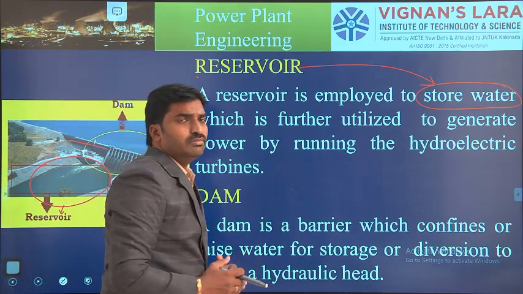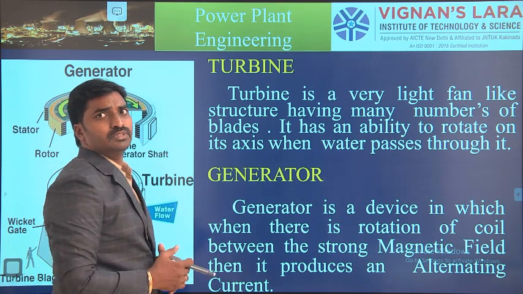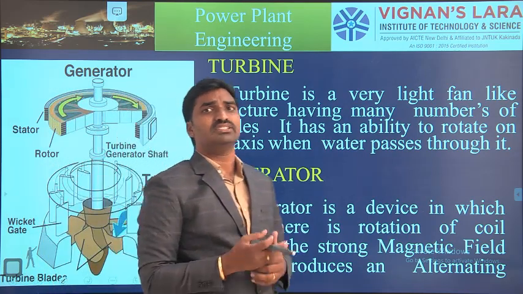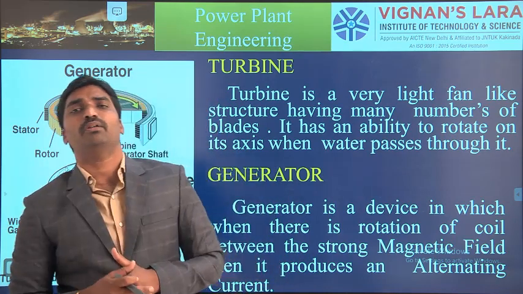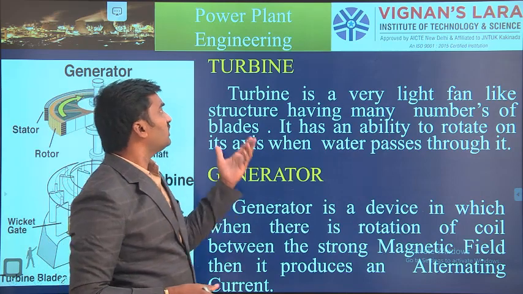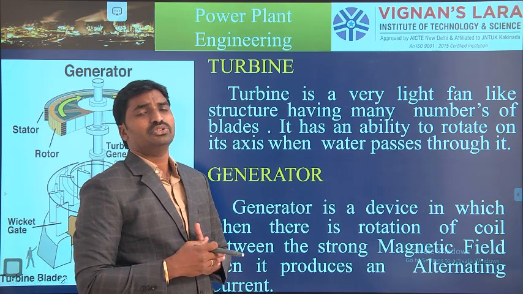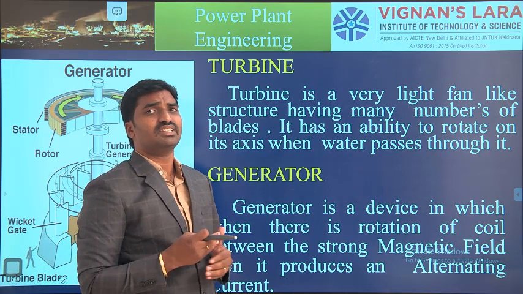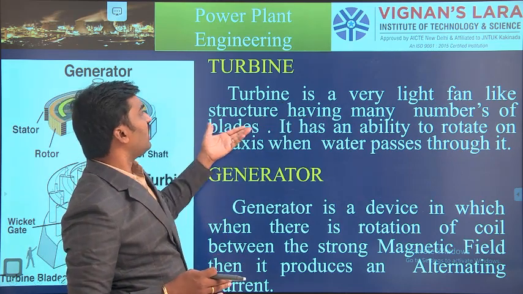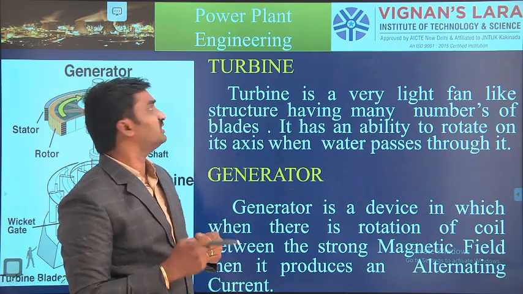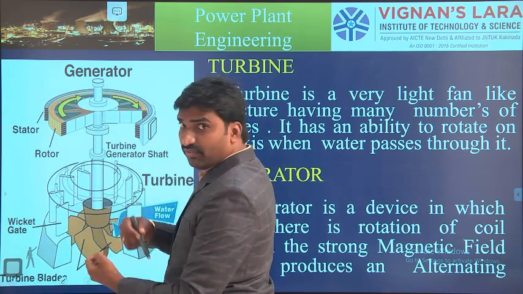I think it's clear, reservoir and dam. And the next concept is power generation or prime movers. In a hydroelectric power plant, we are mainly using two prime movers: one is the turbine and the second one is the generator. So what is the concept of a turbine? The turbine is a device which converts kinetic energy into mechanical energy. A turbine is like a light fan, a structure having n number of blades.